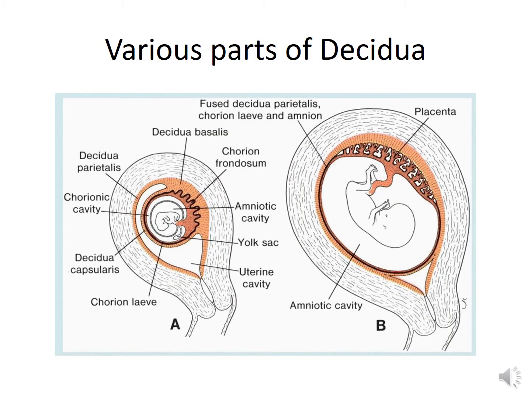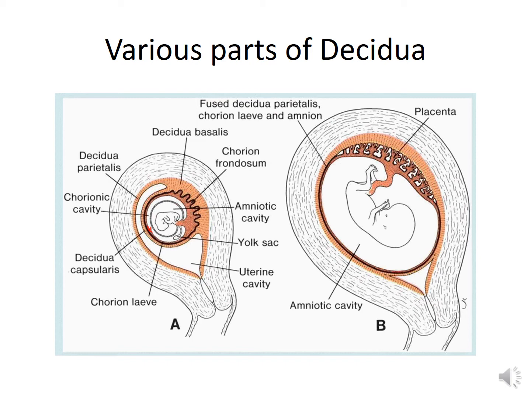At the beginning of the second month of gestation, this is the embryonic side of the growing embryo, and this side begins to bulge into the uterine cavity.